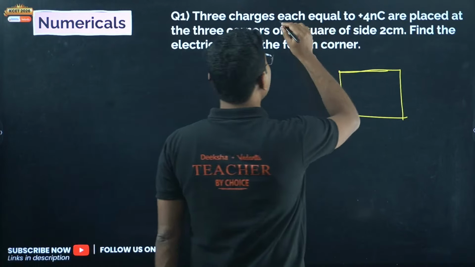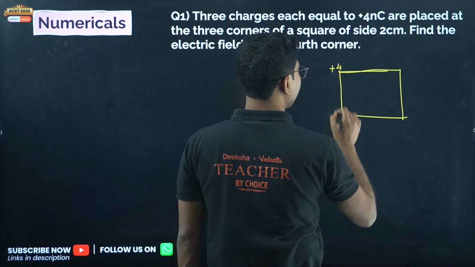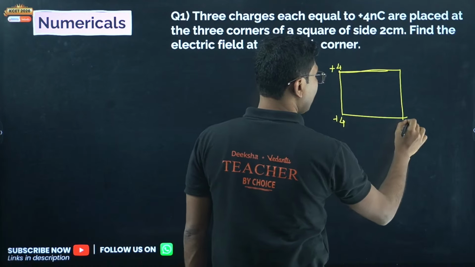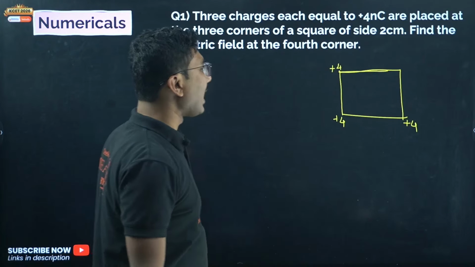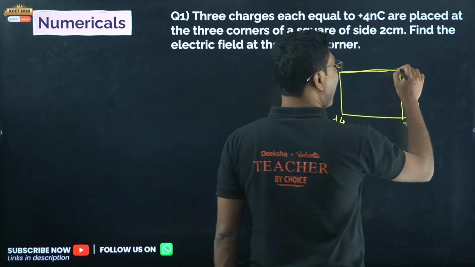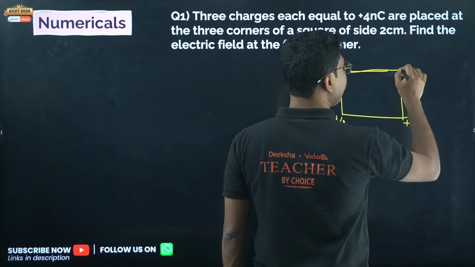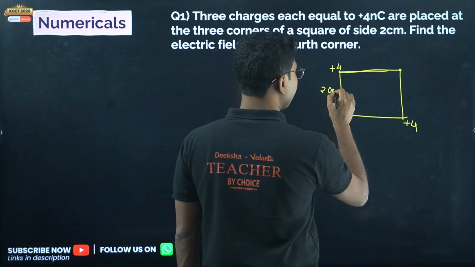So three charges, all of them are plus 4 nanocoulomb, plus 4, plus 4, plus 4. All of them are kept like this. Now they asked you to find the net electric field at this corner. Okay, so here you have to find the net electric field. How to do that? Every side is 2 centimeter.